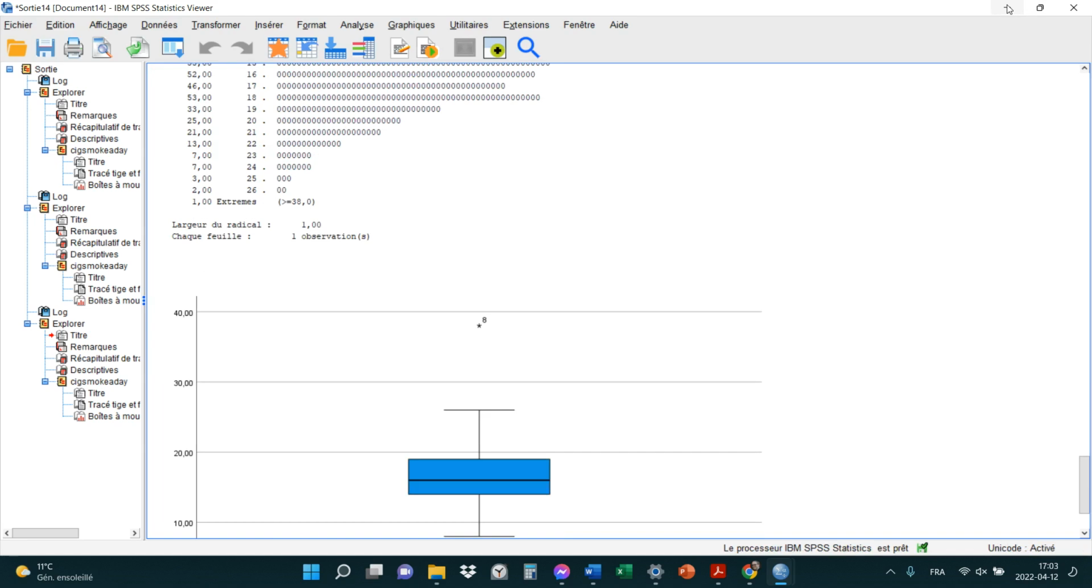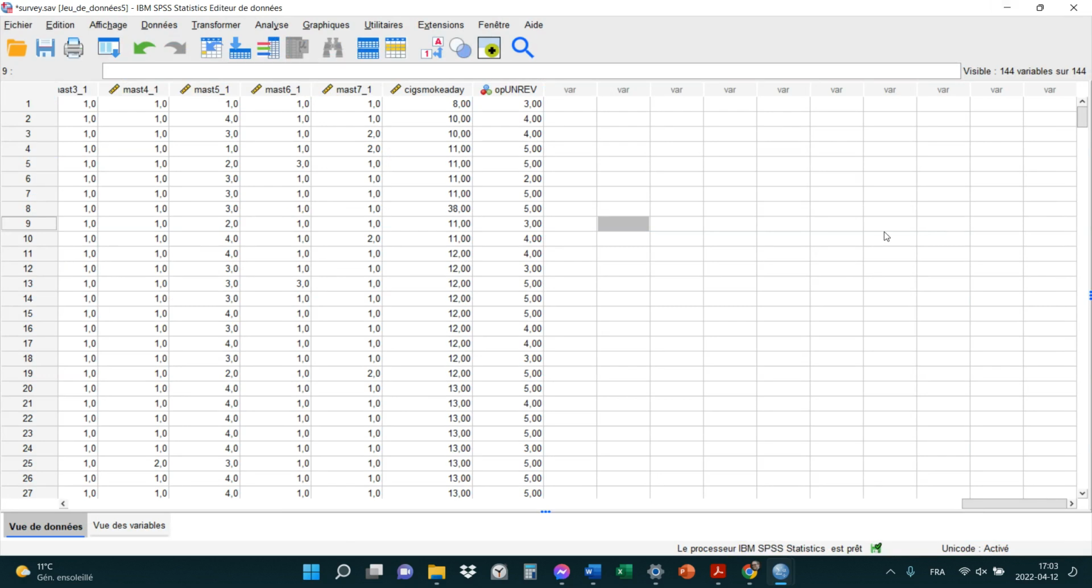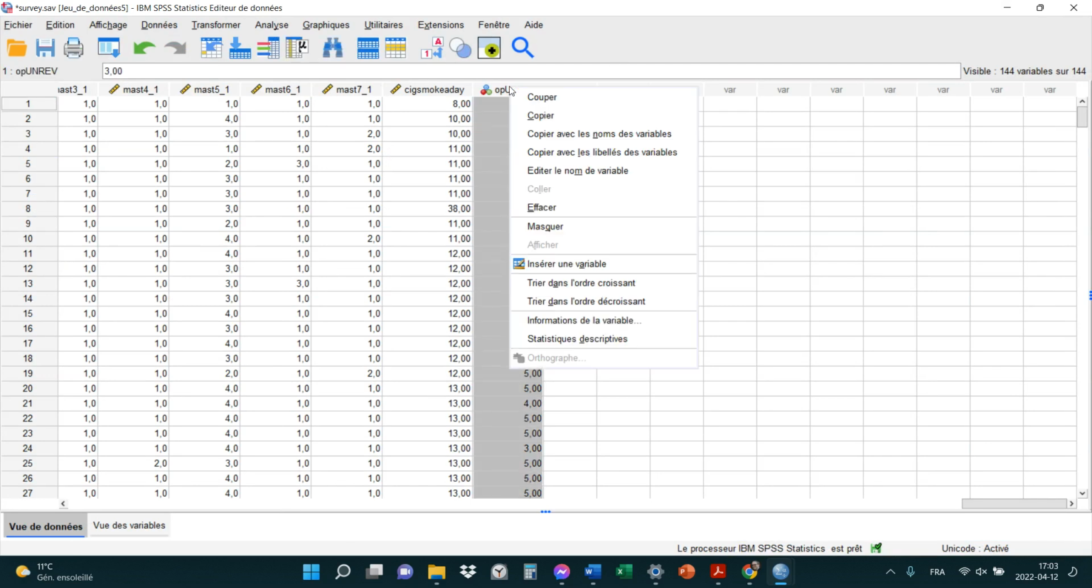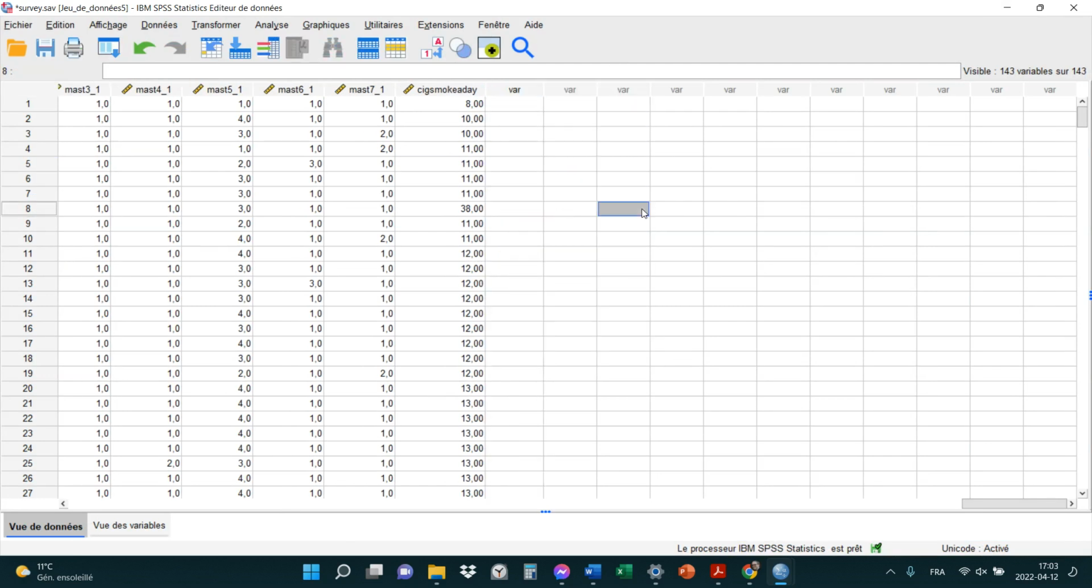Donc, vous pourriez faire ça avec vos variables. Et c'est comme ça que vous identifieriez des outliers, des valeurs extrêmes. Mais il y a une autre façon d'identifier une valeur extrême. Là, je vais juste effacer ça là.